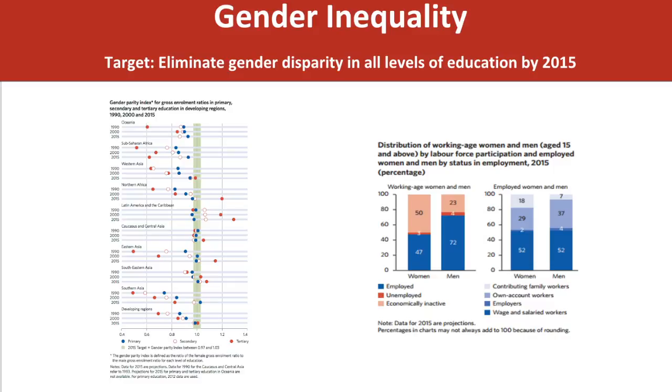In different areas other than education, women's political representation has increased, but is nowhere near parity. And furthermore, women are less likely to participate in the labor force than men, especially in Northern Africa, Southern Asia, and Western Asia, and they globally earn 24% less than men.